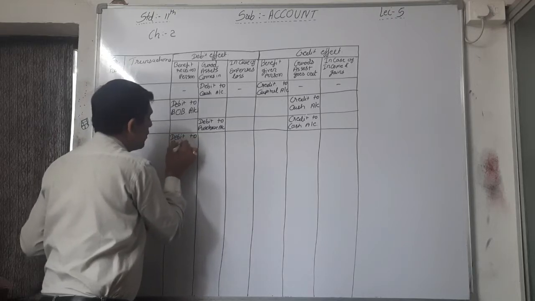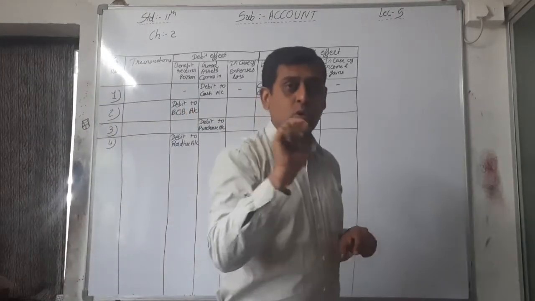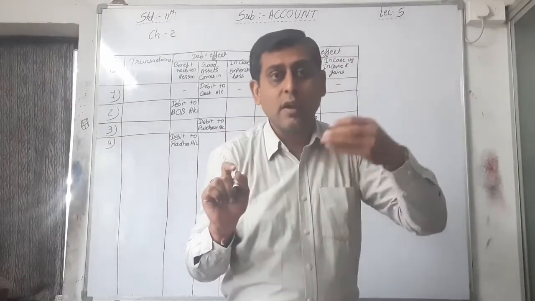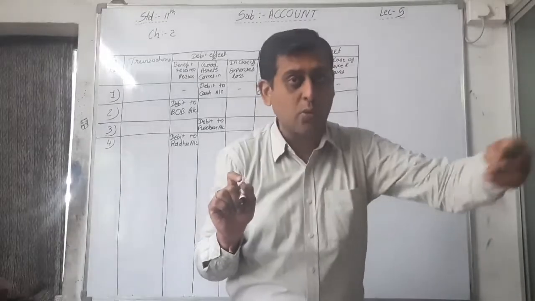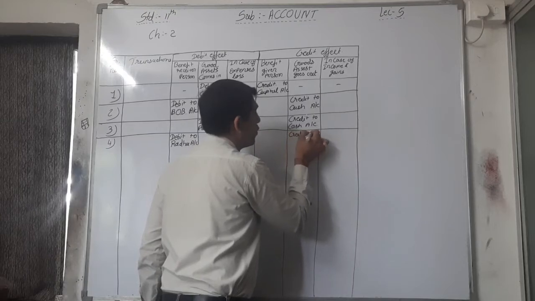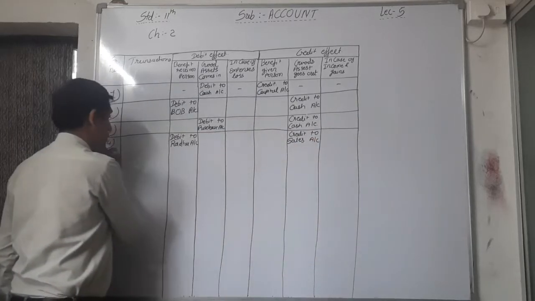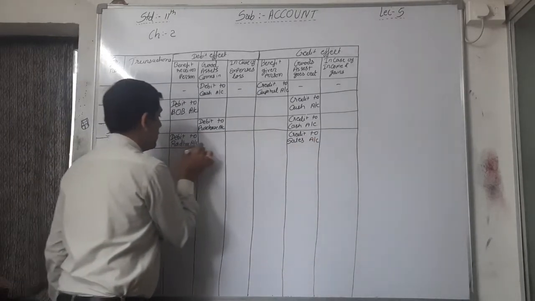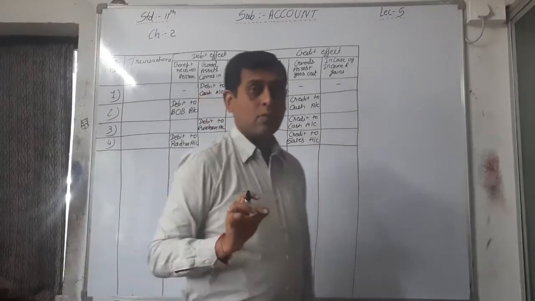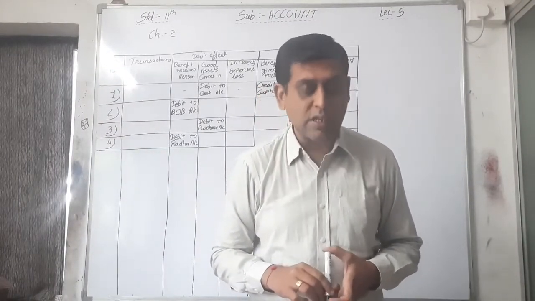Radha account, and we are selling the goods, that is the second affected account. So here sales account. Goods means assets. Goods or assets go out. That's why here we have to write credit to sales account. Got this? Okay.